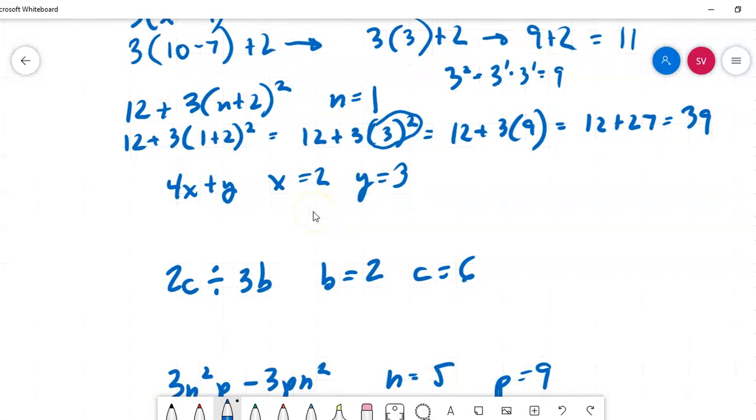Alright, let's look at another example here. X is 2, Y is 3. So it's 4 times 2 plus 3. 4 times 2 is 8. 8 plus 3 is 11.